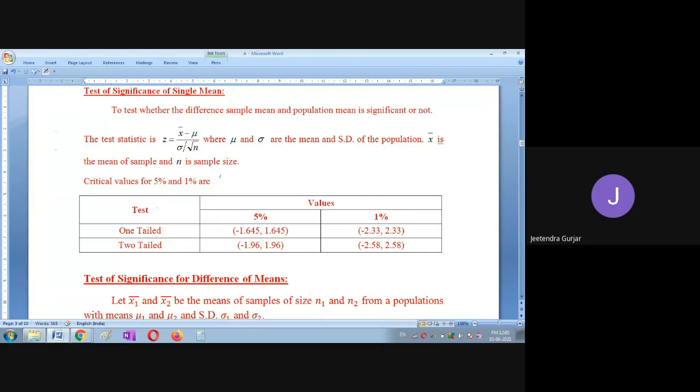Okay, 5% means if they tell you 5%, it must be in between minus 1.645 to 1.645. So this value you have to remember, for one tail. If it is 1%, then you have to remember minus 2.33 and 2.33. It must be between these two values.